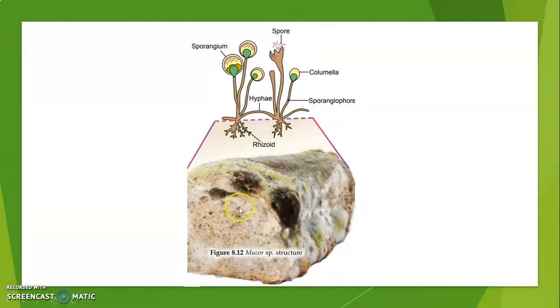This is an example of a Mucor species, which can be found on decayed material such as expired bread and so on.